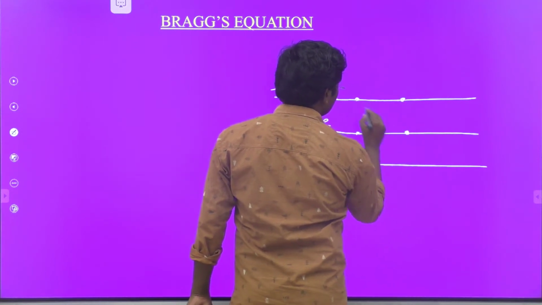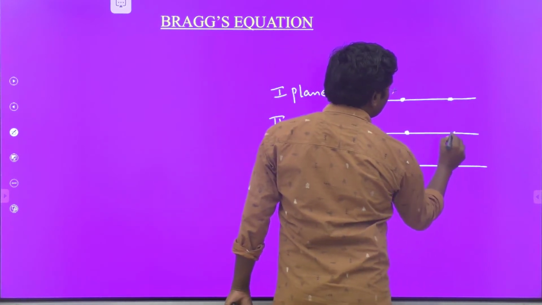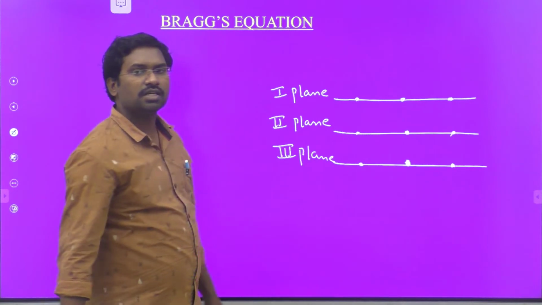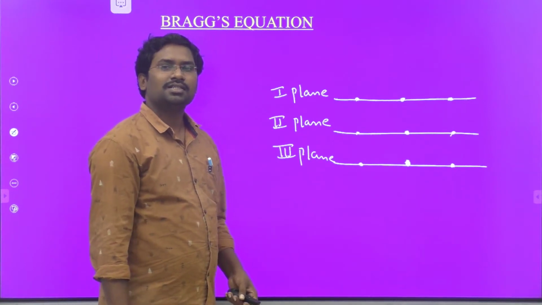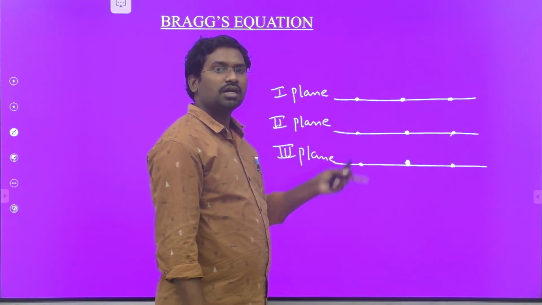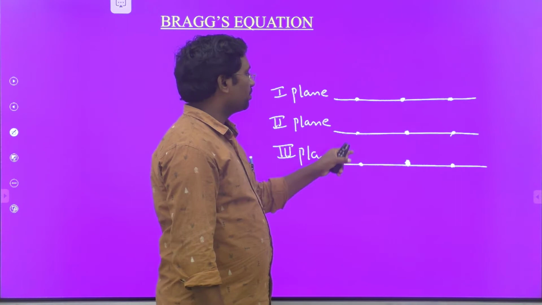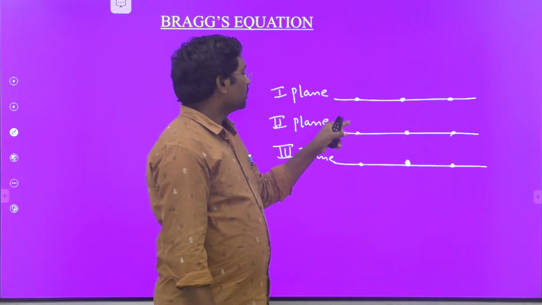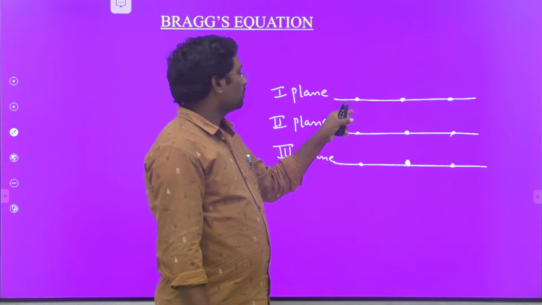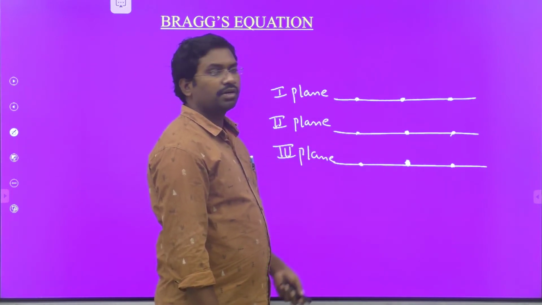These spots indicate the arrangement of the particles in a crystal. In a given crystalline substance, particles like atoms, ions or molecules are arranged in a regular pattern in different planes.